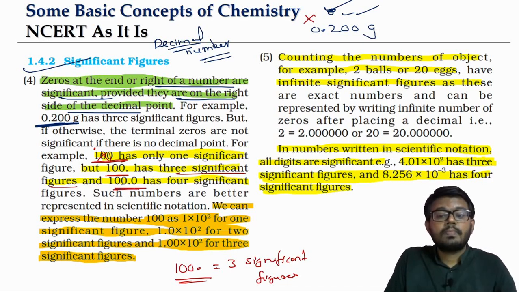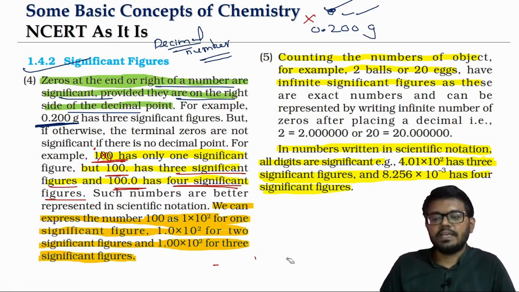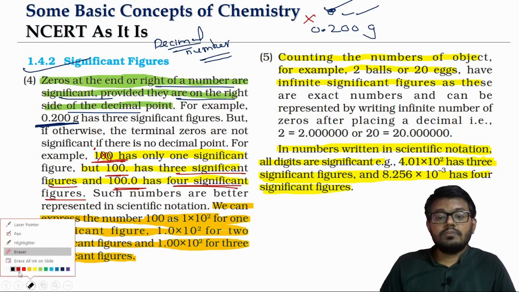What about this one? 100.0. All the 3 zeros on the right side will be significant. So totally, 4 significant figures are there. In 100.0, there will be 4 significant figures. The 1 is anyway significant, and the 3 zeros also will be significant.